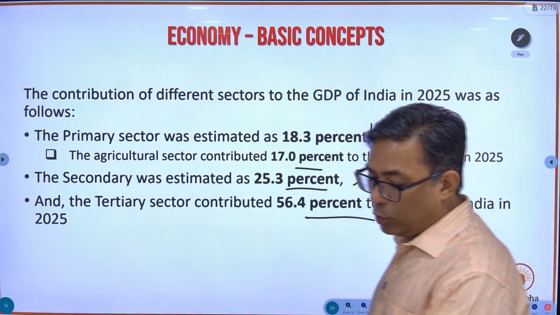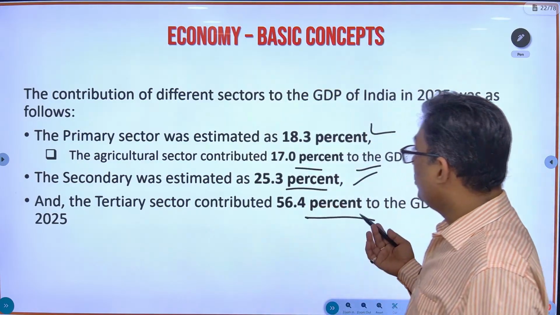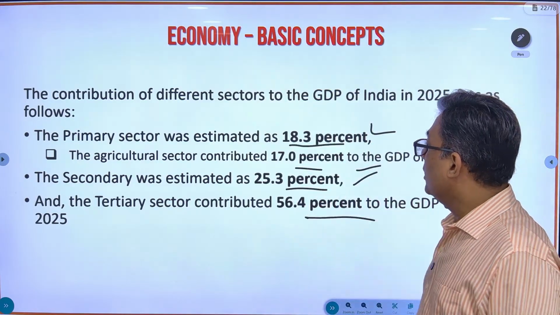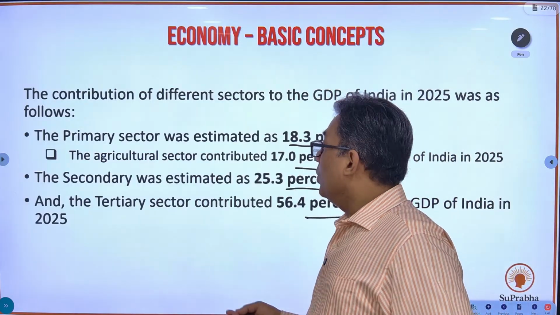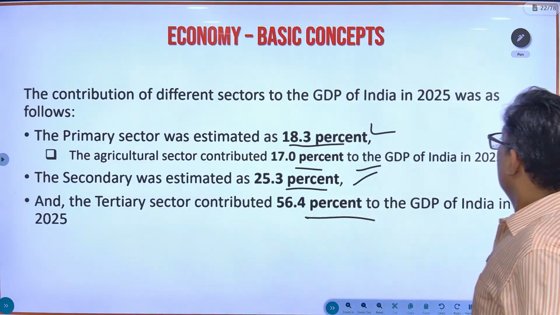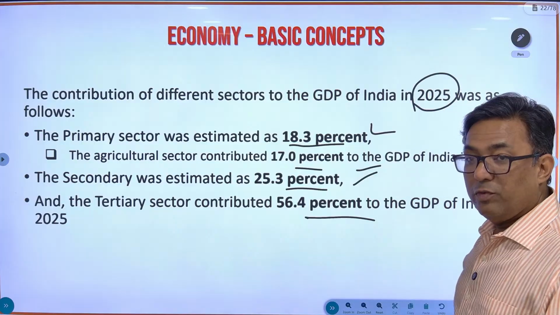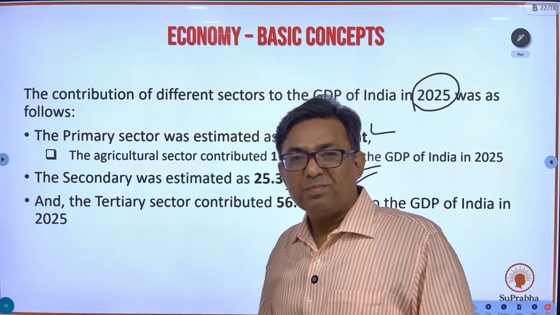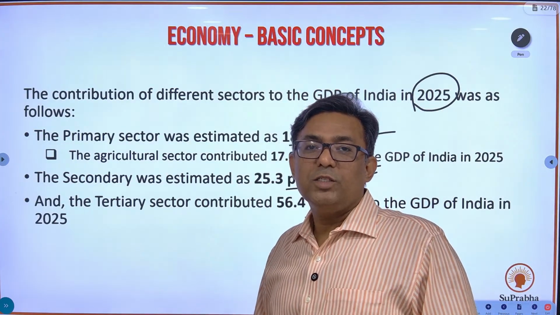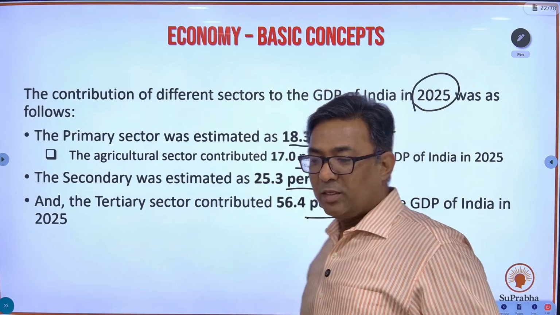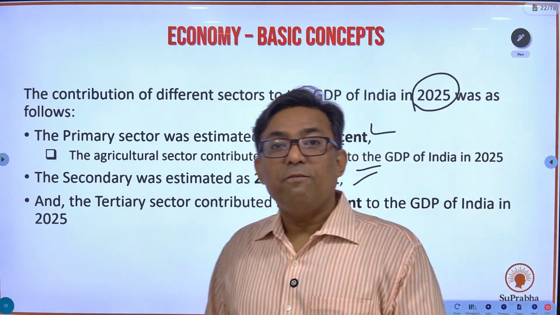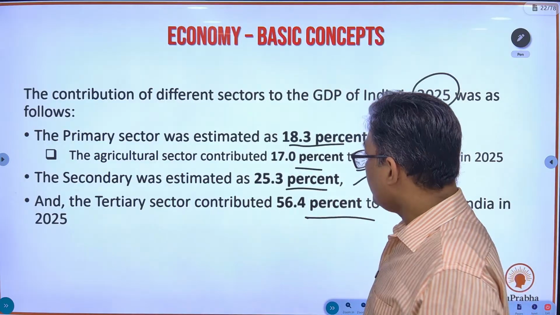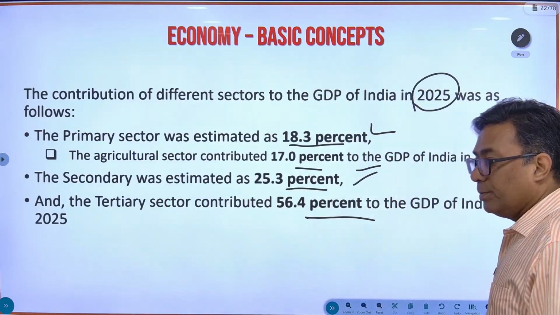Okay, so you have noted down the data. This is a contribution. What is the contribution of primary sector? 18.3. You will get this question in the exam. Okay, now this is with respect to 2025. If you are giving exam after next year or something like that, please see to it that we all update this data. Okay, so this is fact, mug it up. This is fact, mug it up. Okay, fine.